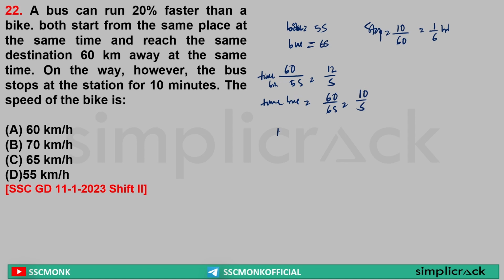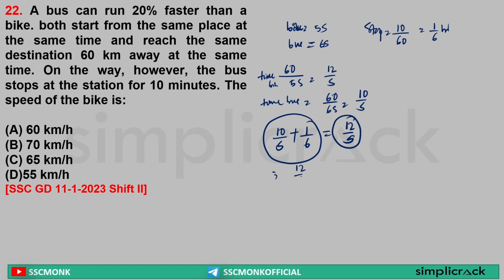Here the bus's running time plus its 1 by 6 hour stoppage is equal to the total time run by the bike. Is this clear to everyone? It is saying that the bus and the bike started from the same point at the same time and reached the destination at the same time. That means the time taken by the bike is equal to the time taken by the bus while running plus the stoppage. Yes or no? Yes.